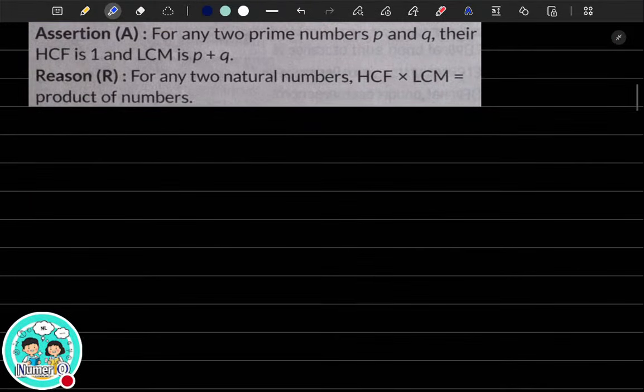Yeah, the question is an assertion-reason type question. For any two prime numbers P and Q, their HCF is 1 and the LCM is P plus Q. Now tell me, is this correct? See, the rules of the assertion-reason type question will already be given to you, except for the last option, right?